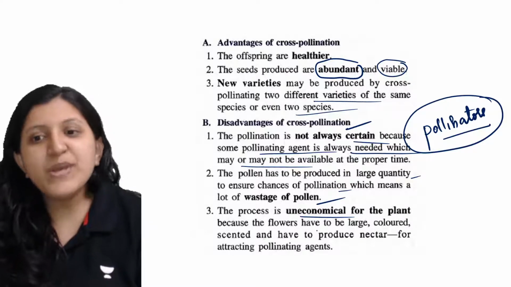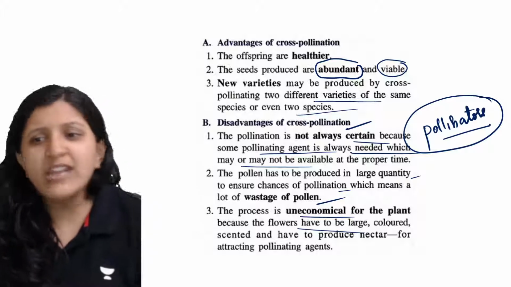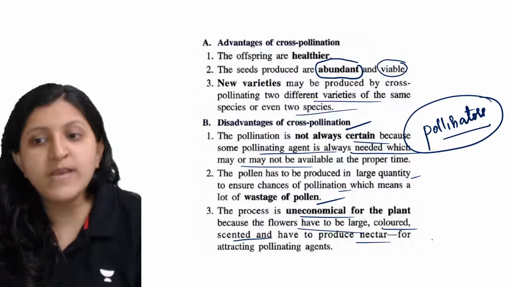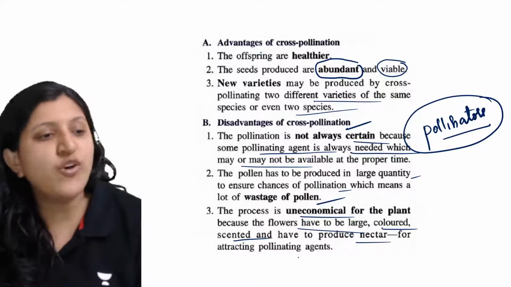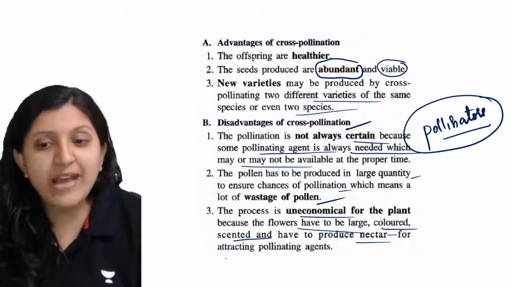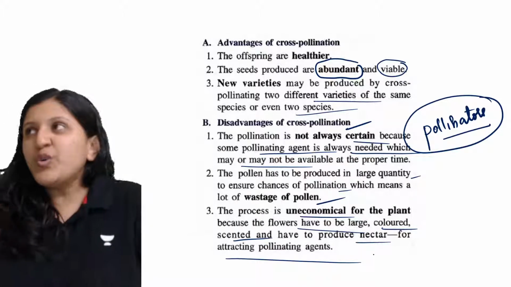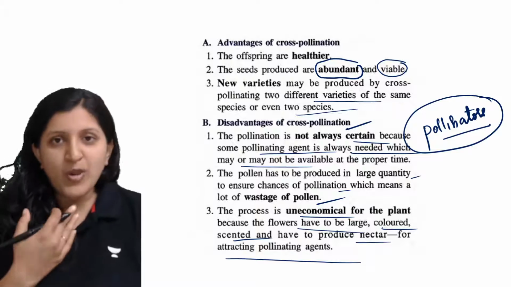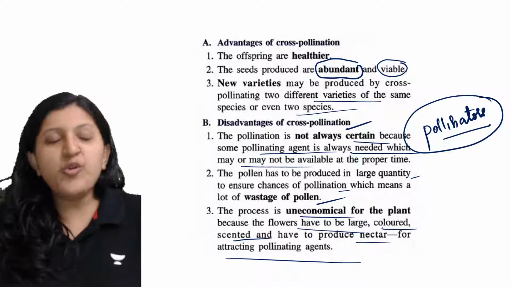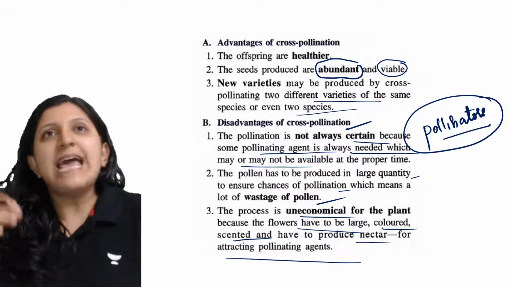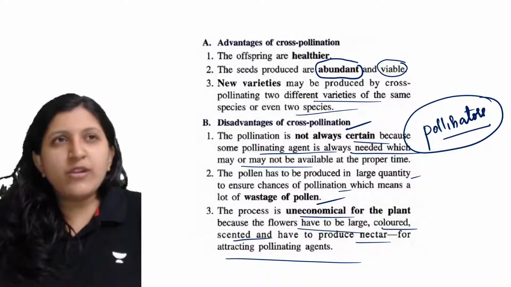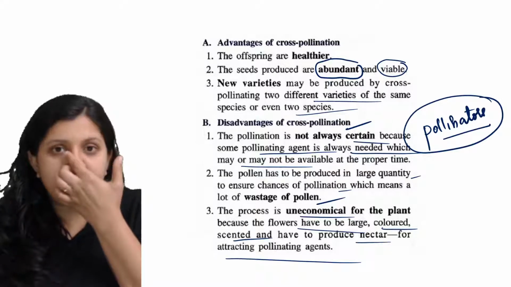That is because the flowers have to be large, colored, scented, and have to produce nectar. For all this a lot of energy and nutrient is required, to attract the pollinating agent. Let's say now I am a pollinator, like a human is a pollinator. I'll go to that flower if it is attractive. If it is not so beautiful, if it is tiny, we won't concentrate on it much.